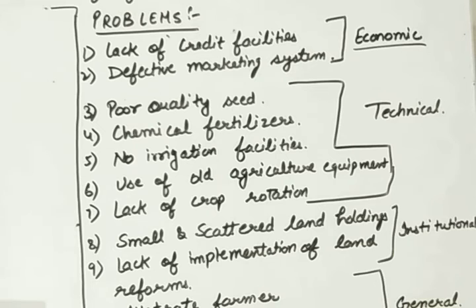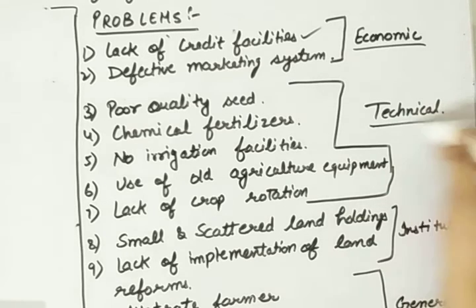The first problem is we are lacking credit facilities for agriculture. There is a very low amount of loan that is given to a farmer for agriculture. Okay. Next is defective marketing system. Defective marketing system means there is no proper system for buying and selling of crops. That's why a number of farmers do not take interest in farming. Why? Because there is no proper market, and maybe their crops will not be sold and will be lying with them. So that will be a wastage of crops.